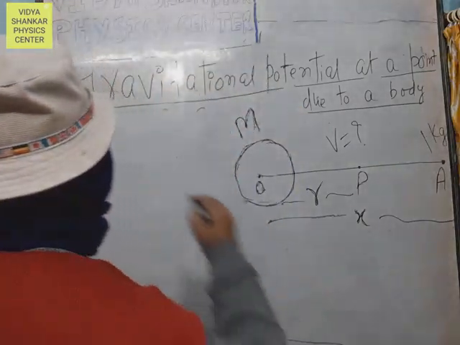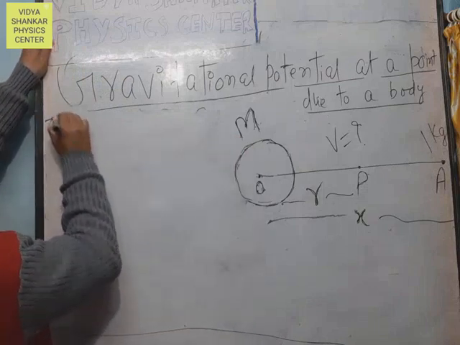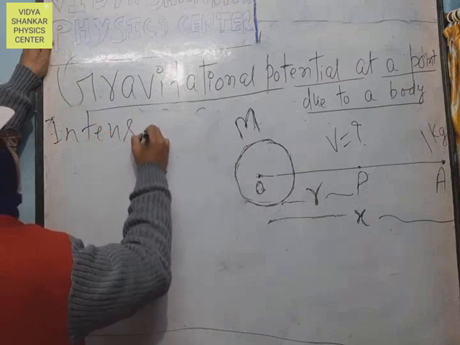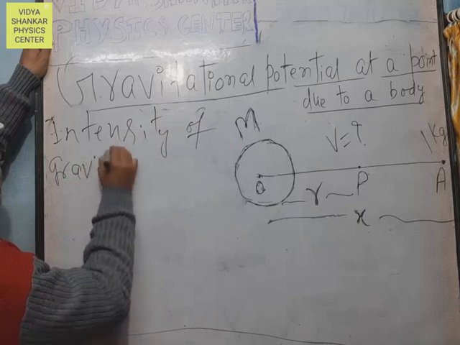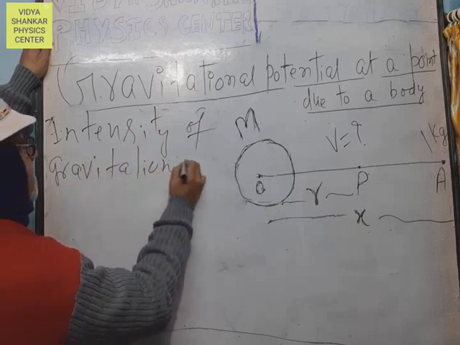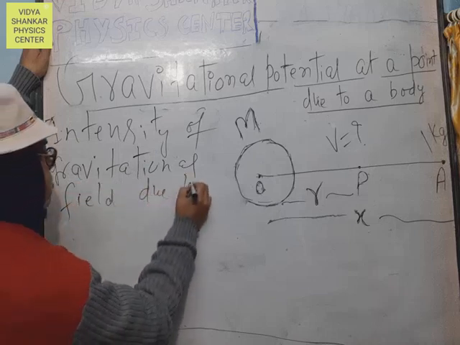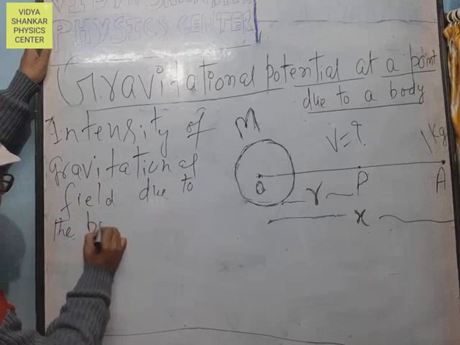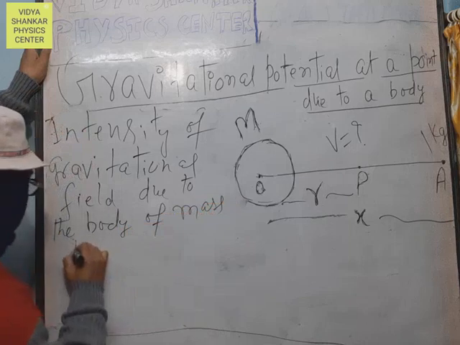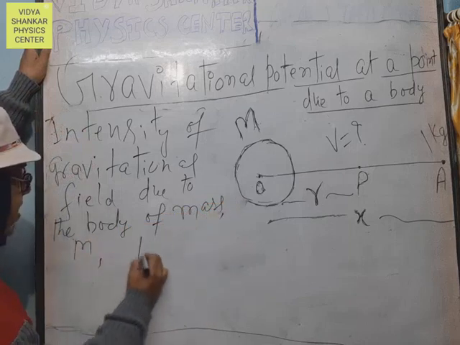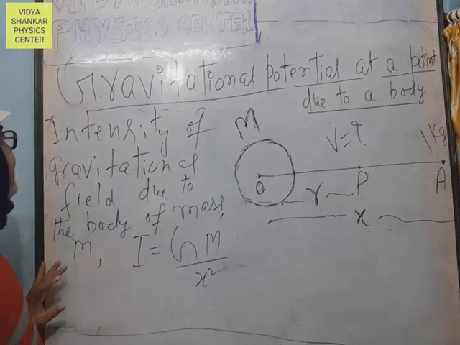Now the intensity of gravitational field due to the body of mass capital M is I equals GM upon x square.